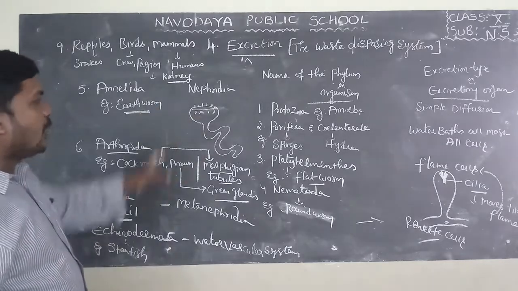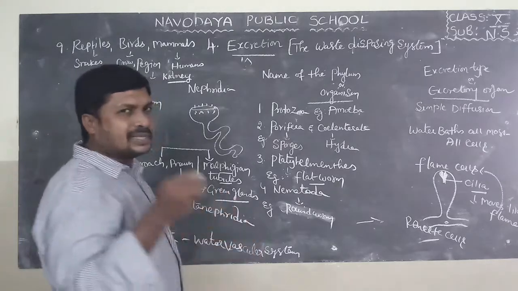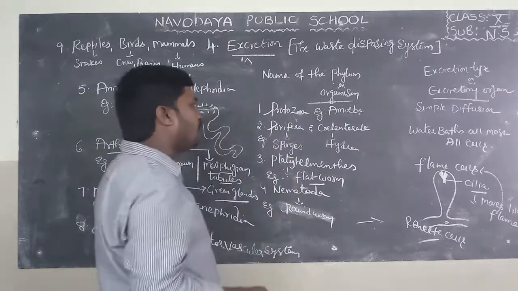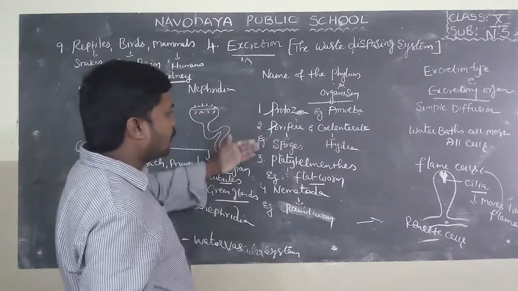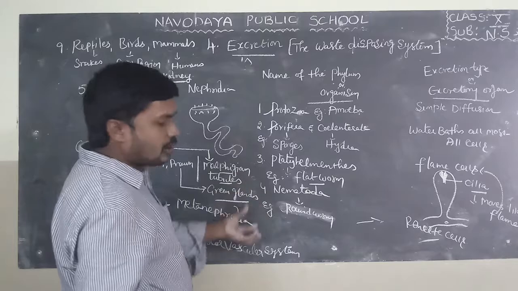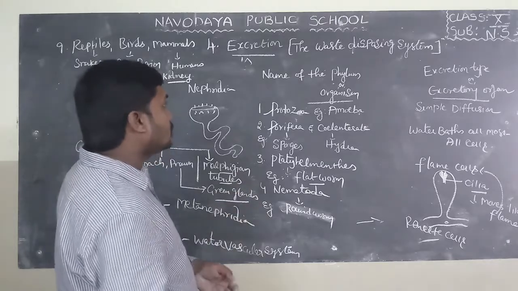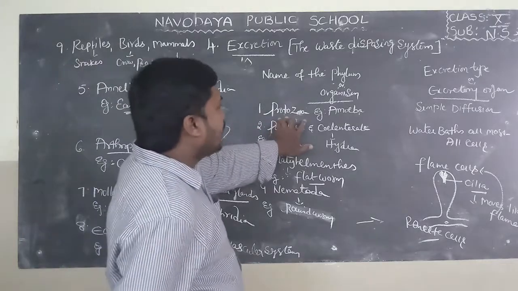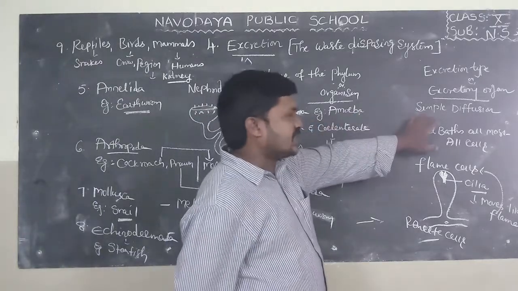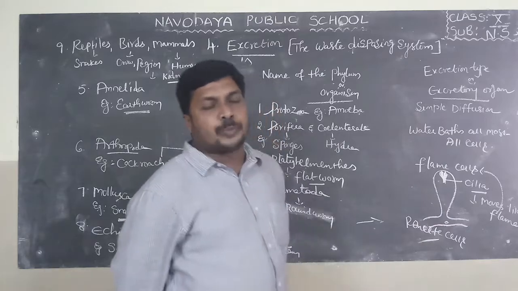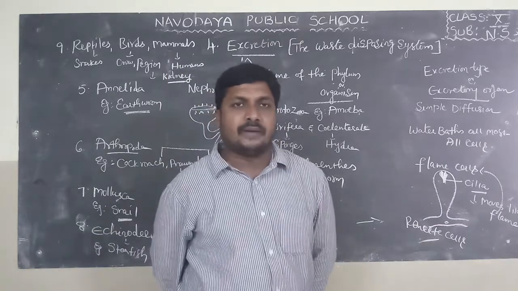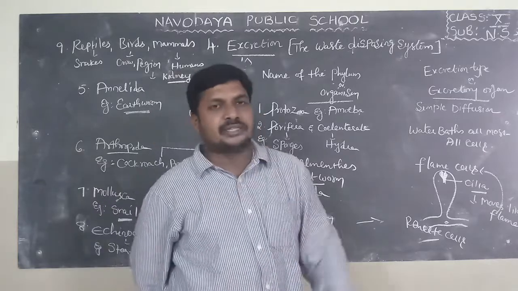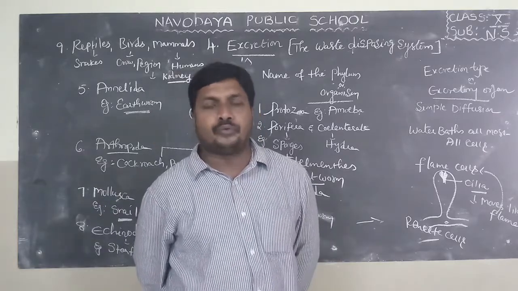If you look at this group of organisms, we can find out a simple type of excretion takes place in protozoa and porifera. If you observe after porifera, we can find out some organs for excretion. So this is about excretion in other organisms. Protozoa, example amoeba, type of excretion is simple diffusion. They have special vacuoles in their body that is called contractile vacuole. Do you know, in amoeba food is also digested with the help of vacuole known as food vacuoles.